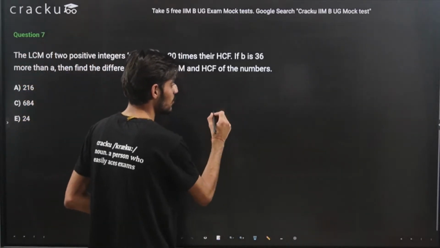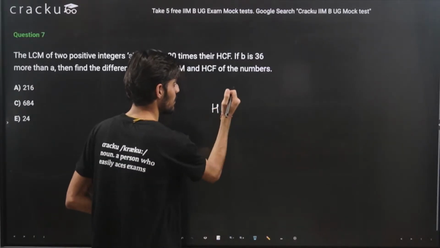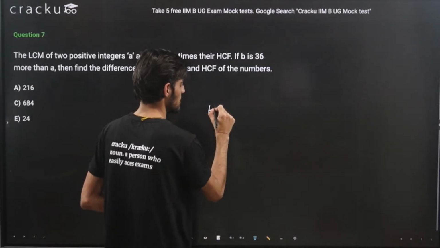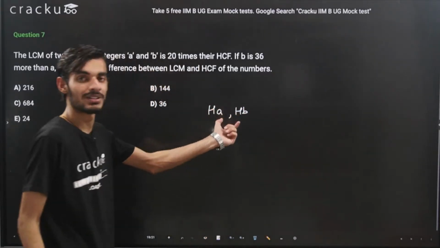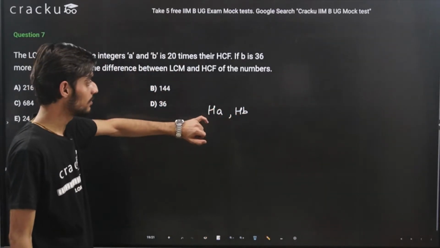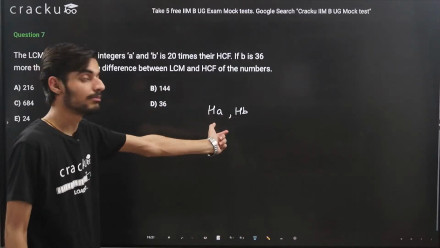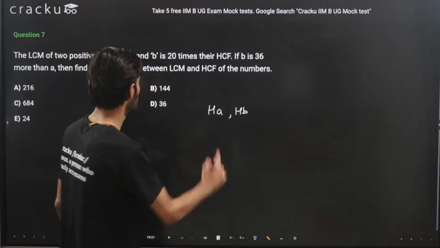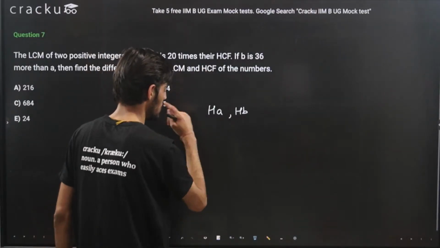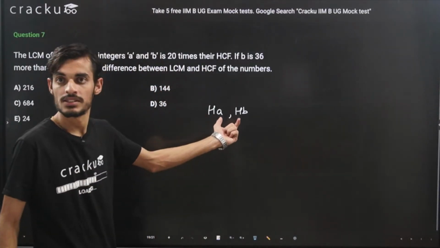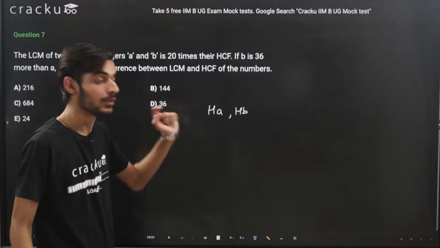So if the HCF of two numbers is H, we can represent the two numbers as HA and HB, where H is the HCF and A and B are two coprime numbers. We are given that the LCM of two numbers is 20 times their HCF. So because we have let the HCF as H, their LCM will be 20H.